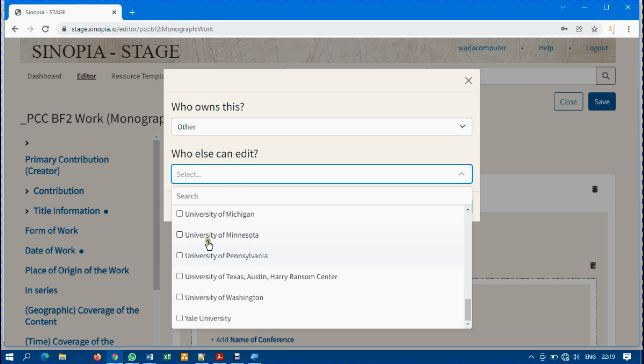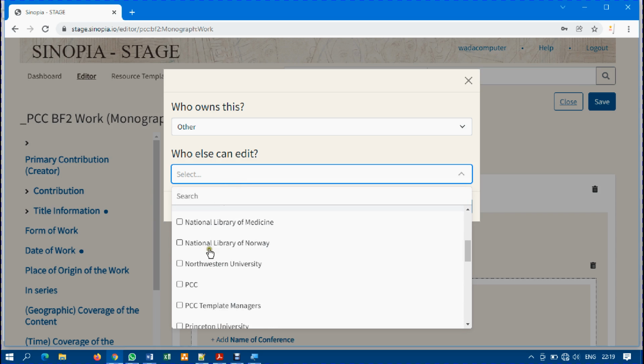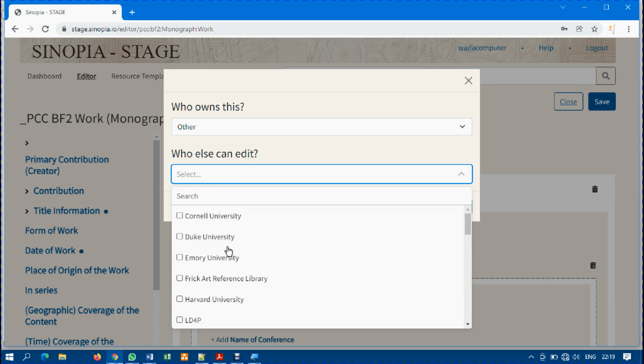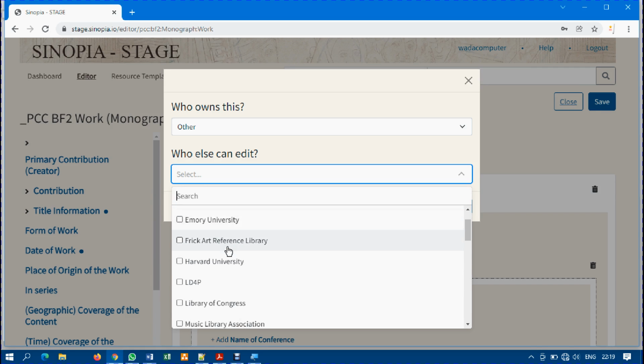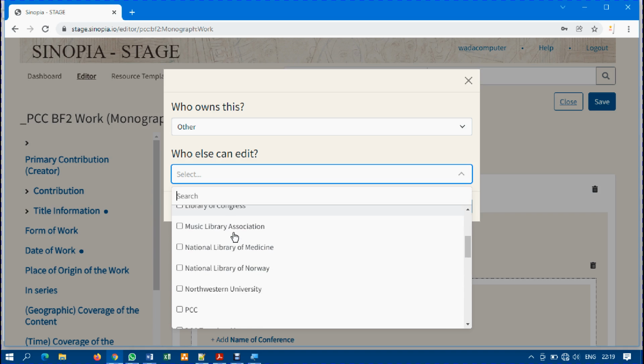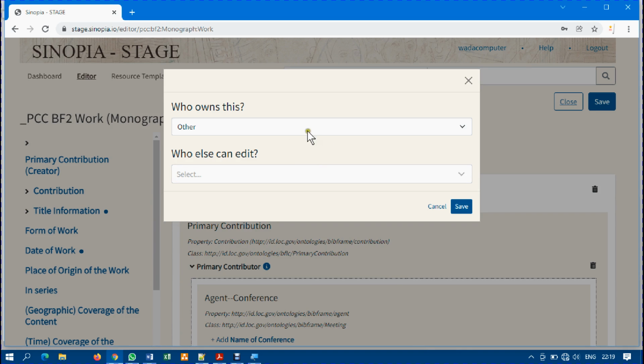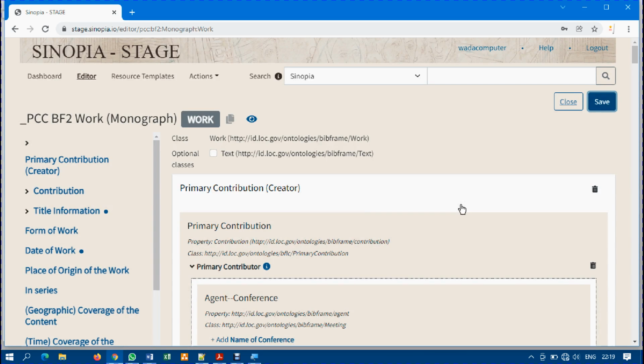You can see their list of different universities. That is part of what I was telling you last time. You can see PCC here. Many countries and many institutions are creating their own database, and they are linking it up with Sinopia or the linked data environment. You can see Library of Congress and many others. But in my own case, for example, I do not have any database that is already linked to the linked data. So I'll click save.